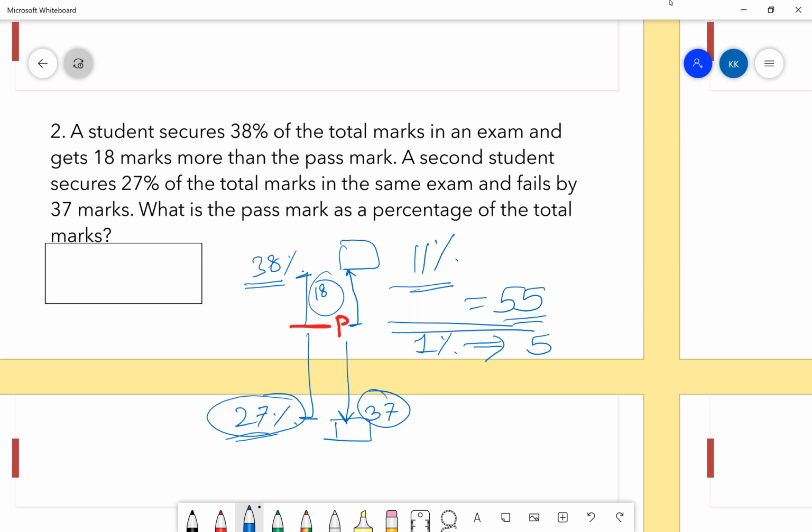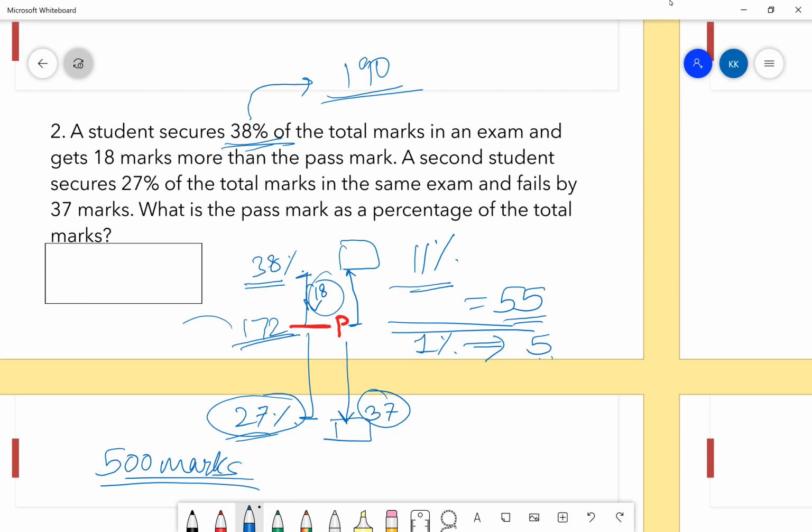If 1 percentage is 5, that means the test is out of 500 marks, because that's 100%. And 38% equates to 190. So what would be the passing marks? That is 18 less than 190. That is 172. Now you just have to calculate how much is 172 out of 500. That's it. The answer would be 34.4.